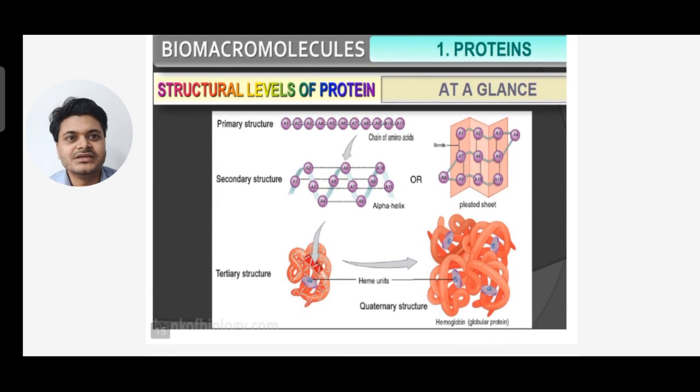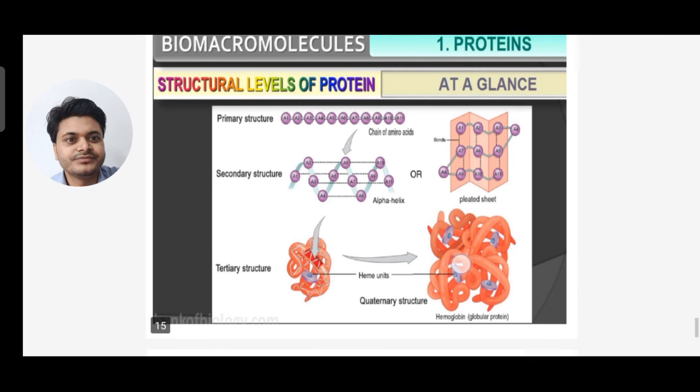So you can see the structures: primary, secondary, tertiary, and quaternary structures, and beta pleated sheet. Everything is given here at a glance. It's a very interesting slide. These diagrams are very important. You will copy this down, and all the examples of all the structures of proteins are very, very important. You have to memorize these examples, how they are formed, and what the different types are.